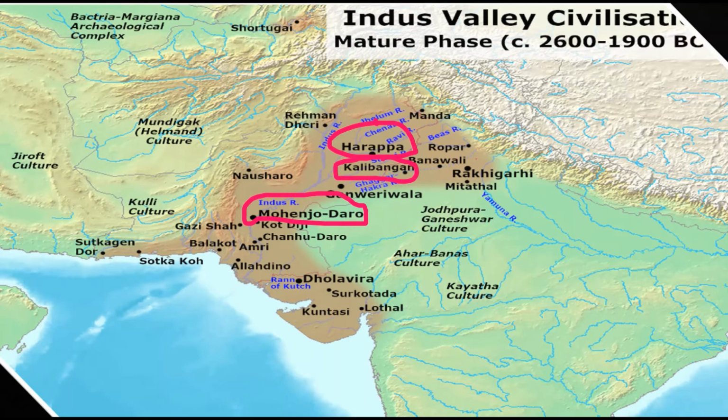You can have a look at this map and the important places we are discussing here. As you know, those who have already seen the part 2 and part 3 videos are very familiar with all these places. Otherwise, let us try to learn now. Three places are there: Harappa, Kalibangan, and Mohenjo-daro. These are very, very important places for your board exam.